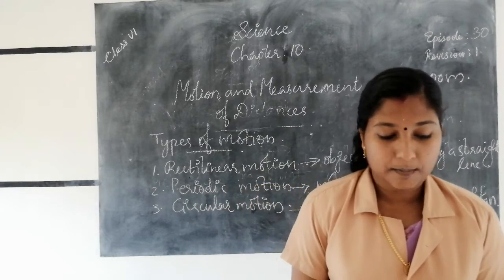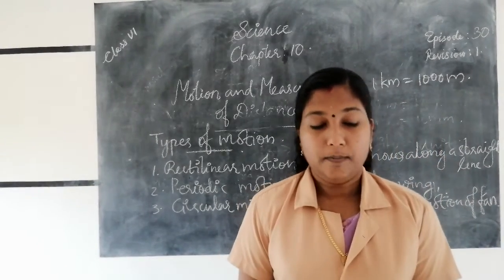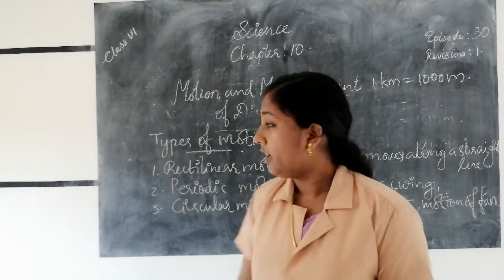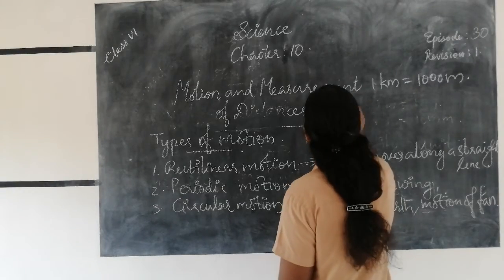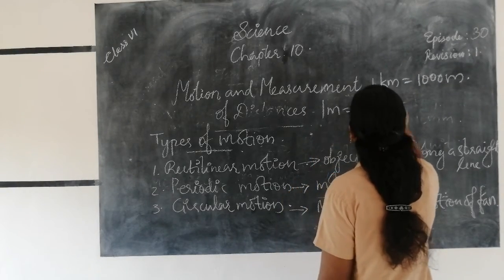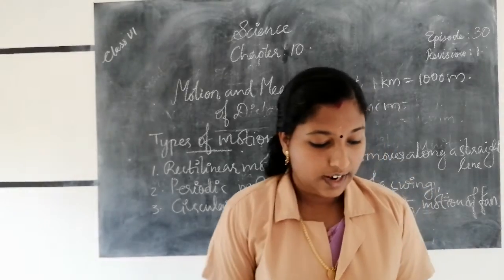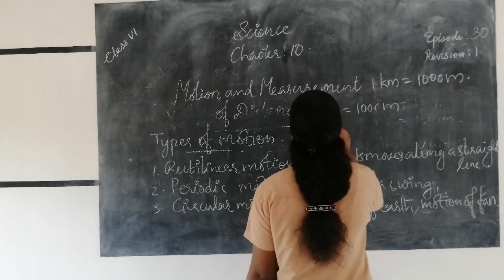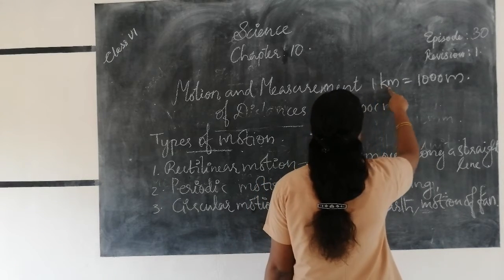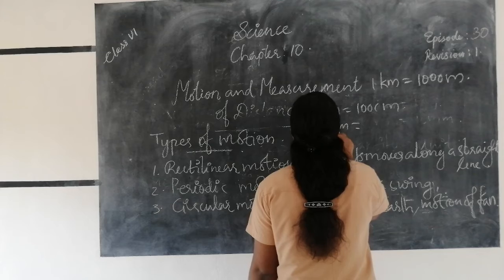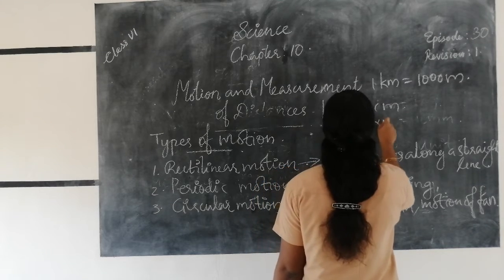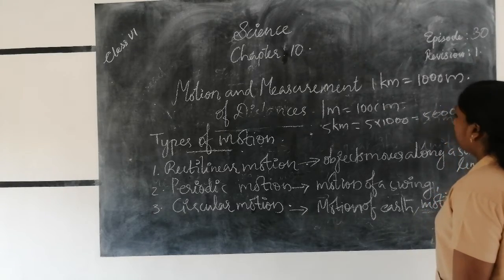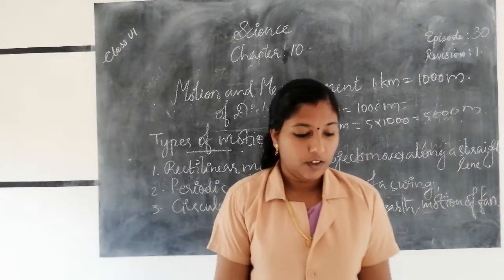Next one, fill in the blanks. One meter is equal to how many centimeters? One meter is equal to 100 centimeters. Five kilometers is equal to dash meters. One kilometer is equal to 1000 meters. Therefore, 5 kilometers is equal to 5 into 1000, which is 5000 meters.